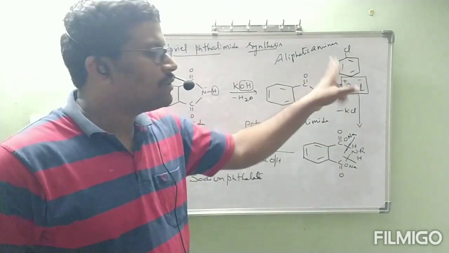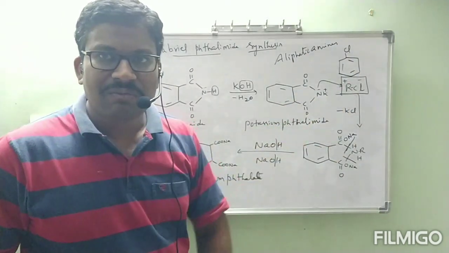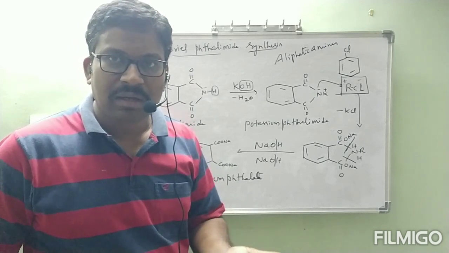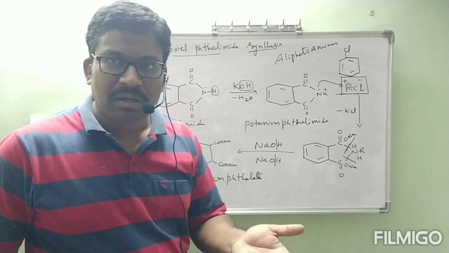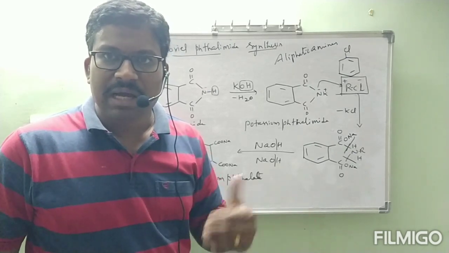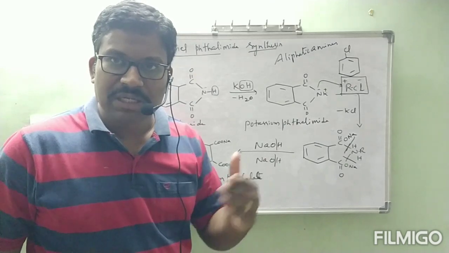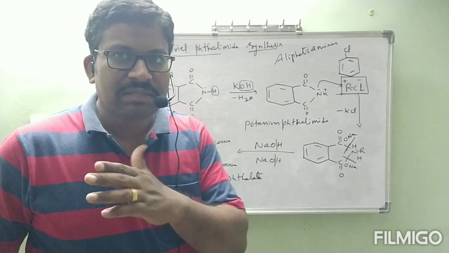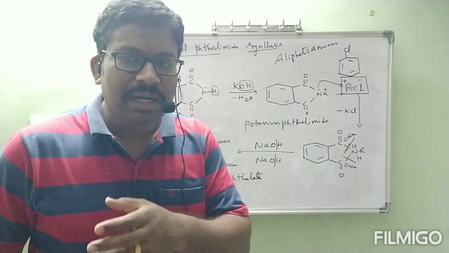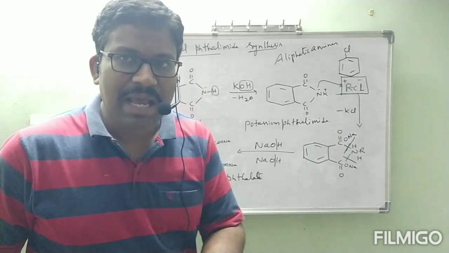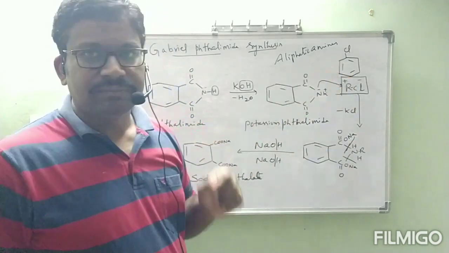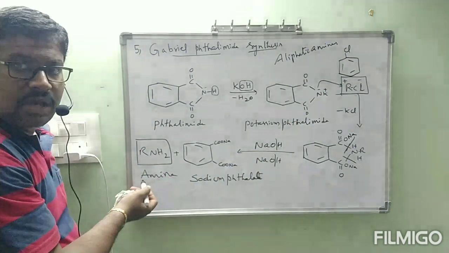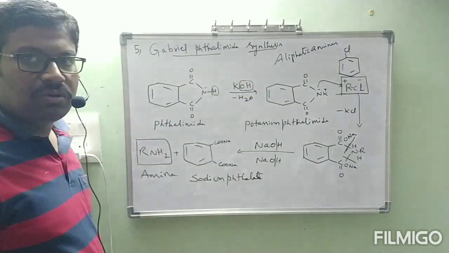But haloarenes cannot undergo nucleophilic substitution reactions easily. Reasons we have seen: because of partial double bond character, because of sp2 hybridized carbon in the carbon chlorine bond. All these characteristics mean that nucleophilic substitution reactions will not be easily undergone by haloarenes. That is the reason. If you take this one, then only we will get final product as aromatic amine. But that one will not undergo nucleophilic substitution.